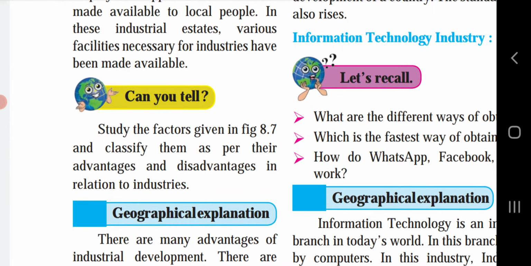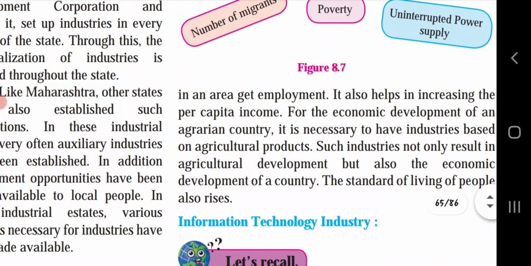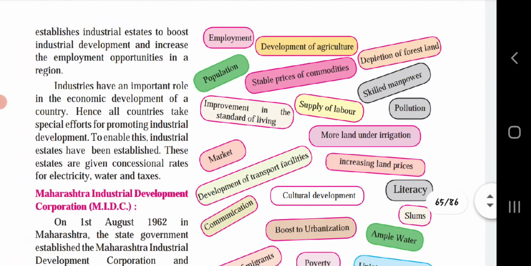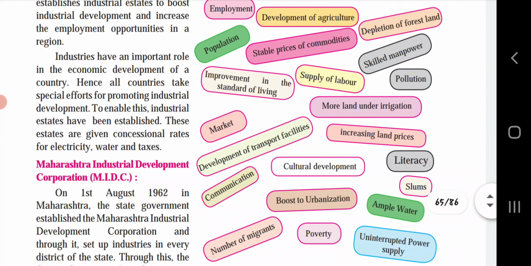If we see, the advantages will be employment, development of agriculture, stable prices of commodities, skilled manpower, supply of labor, improvement in the standard of living, more land under irrigation, market, development of transport facilities, communication, cultural development, literacy, ample water, boost to urbanization, uninterrupted power supply. So all this will come under the advantages of industries. Now what are the disadvantages of industries? Number of migrants, depletion of forest land, population, pollution, increasing land prices, slums, poverty.